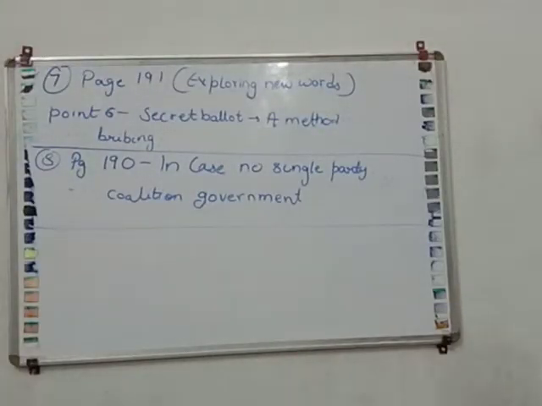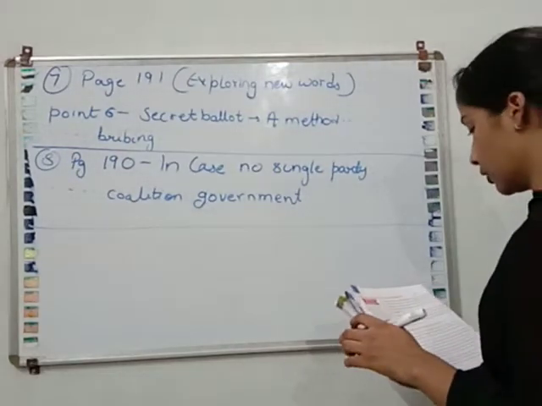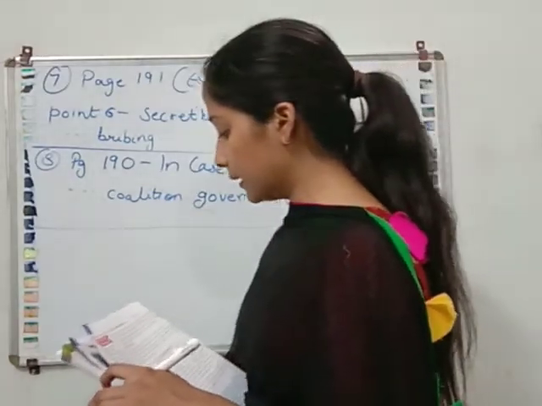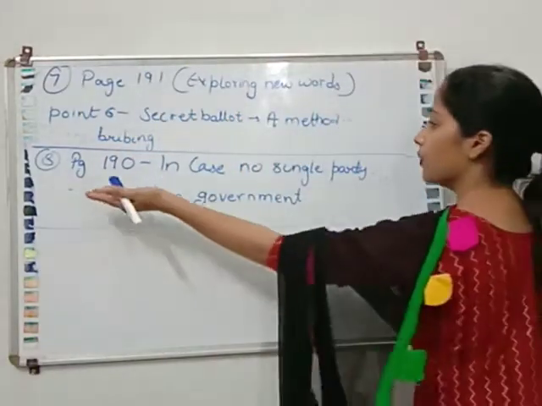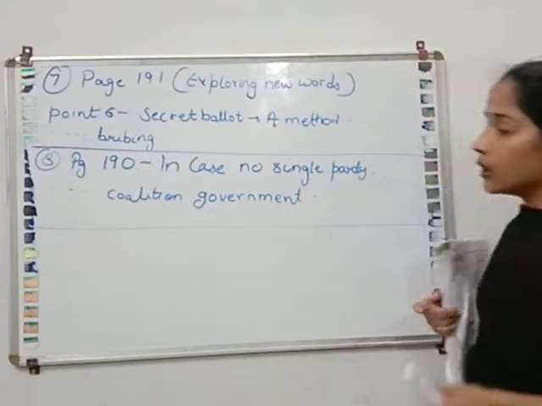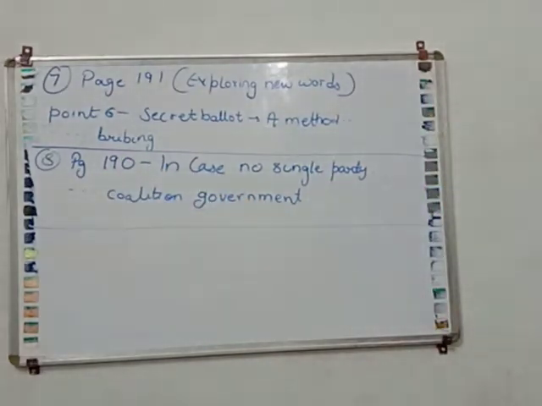In case no single party gets a majority, two or more parties can come together to form a coalition, which then forms a government. This is called coalition government. Mark this answer.